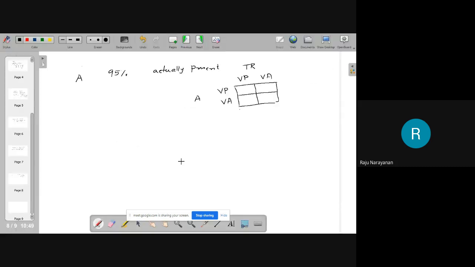Okay. Therefore, virus is present and the test says virus is present. Therefore, this is called a true positive. Okay? Virus is present, but the result says that virus is absent. It is called a false negative. Virus is not there, but the test says that virus is present. This is called a false positive. Virus is not there, and the test says virus is not there: true negative.